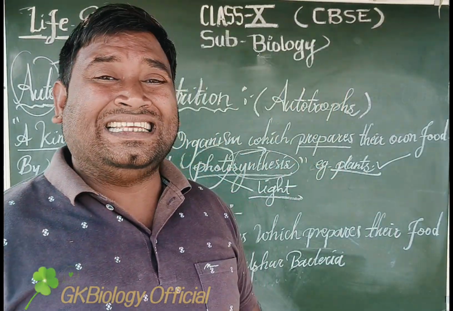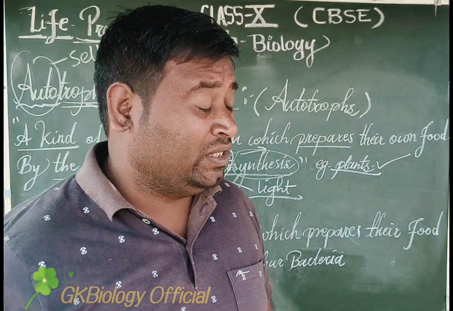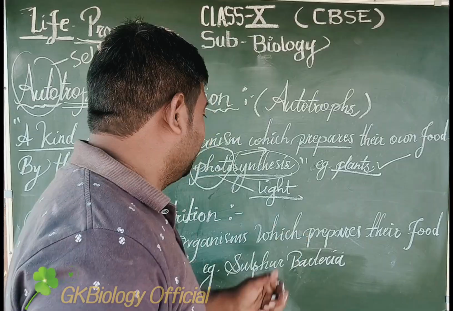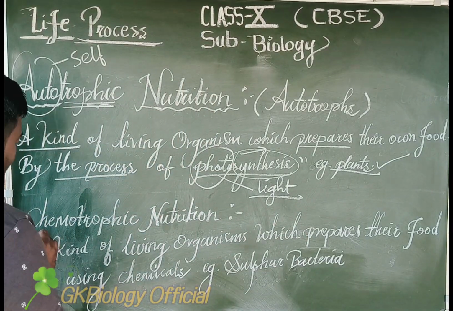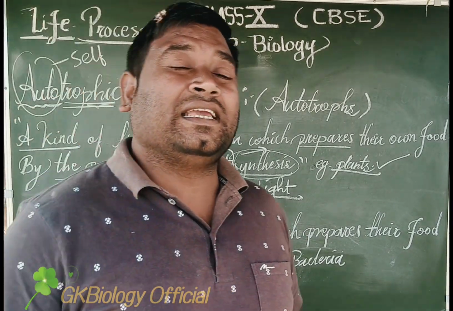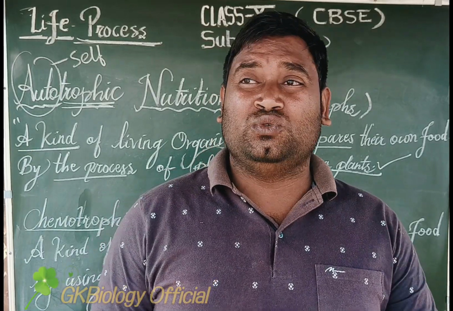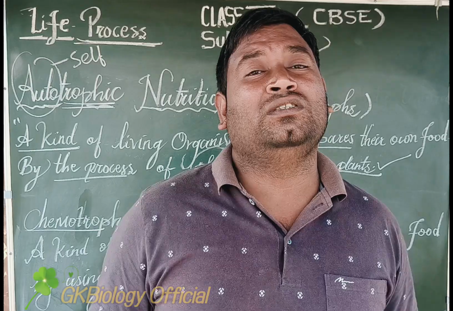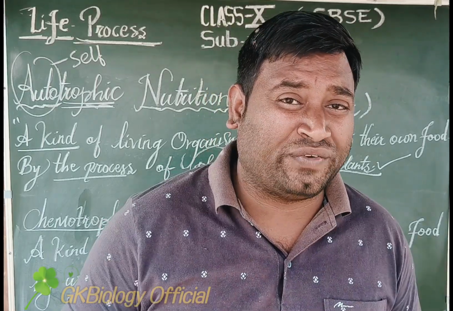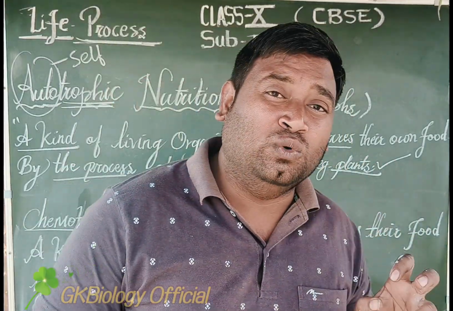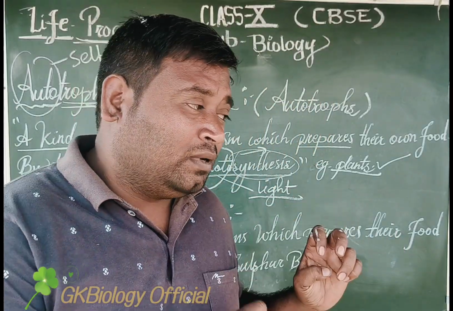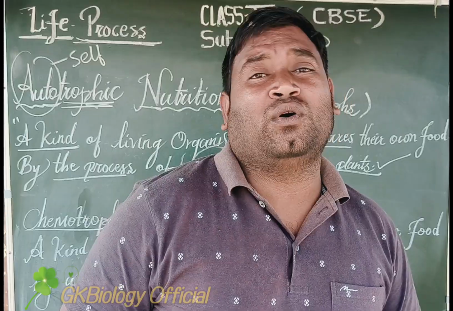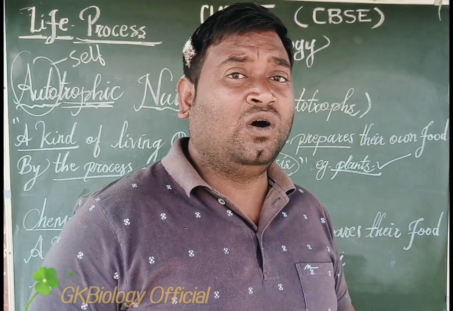We'll understand this process in detail in the next video, but today we get an overview or introduction to this chapter. It's not only plants that can manufacture food by themselves; there are some other organisms also. They are known as chemotrophs. The word chemo means organisms making food by using chemicals, so that type of organism is called chemotrophic, or chemotrophs.